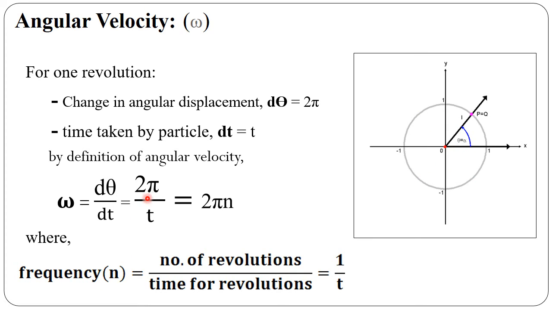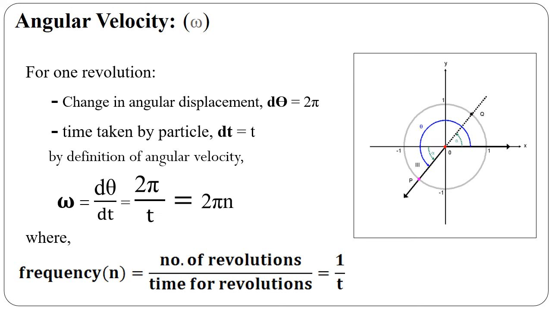In the formula of omega, 2 pi upon T, the 1 upon T term is replaced by n. So omega can be written as d theta by dt as per definition, or for one revolution 2 pi by T, or 2 pi n where n is frequency. Is that clear?